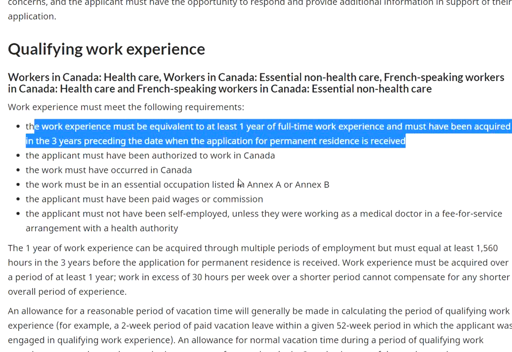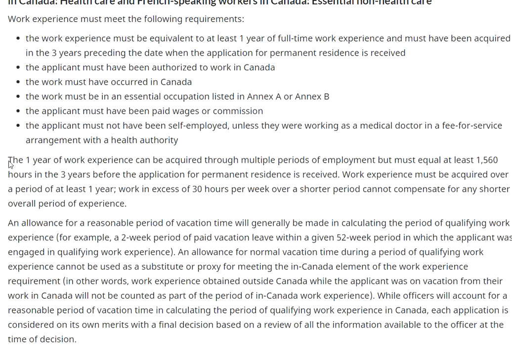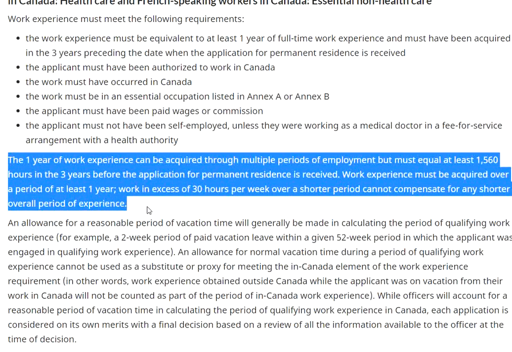Now, as per the guidelines, it's mentioned that, I'll just read this: the 1 year of work experience can be acquired through multiple periods of employment. That means if you are working as a customer service representative, I don't know, 66552, and then you were working as a sales representative as 6623, right? So you will be qualifying under this.